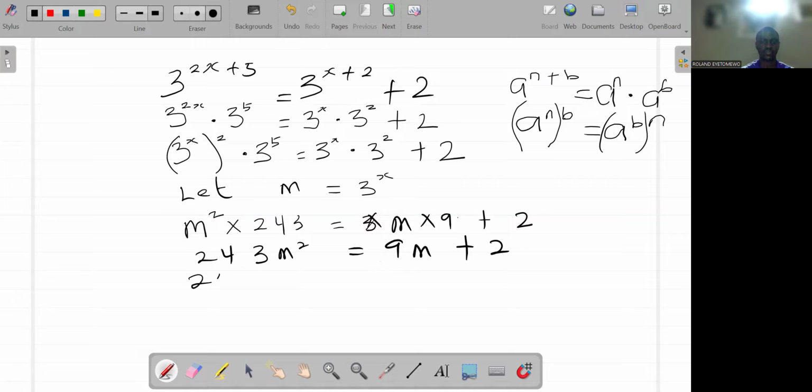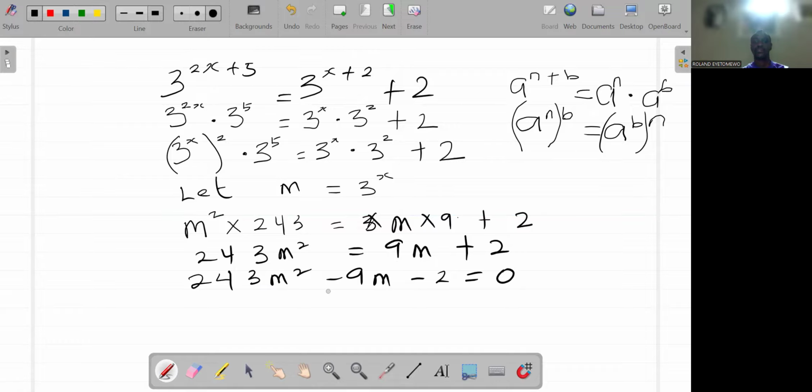So we have 243m squared minus 9m. And when 2 crosses to this side, the plus becomes minus. So minus 2, everything will now be equal to 0. Why? I moved everything in my right-hand side to my left-hand side.